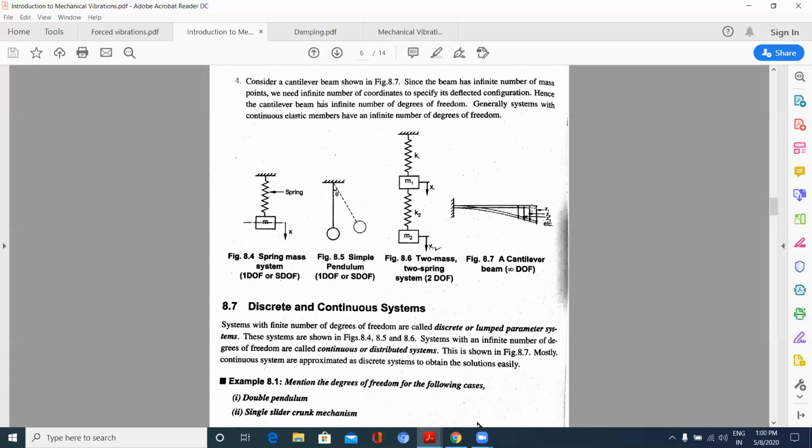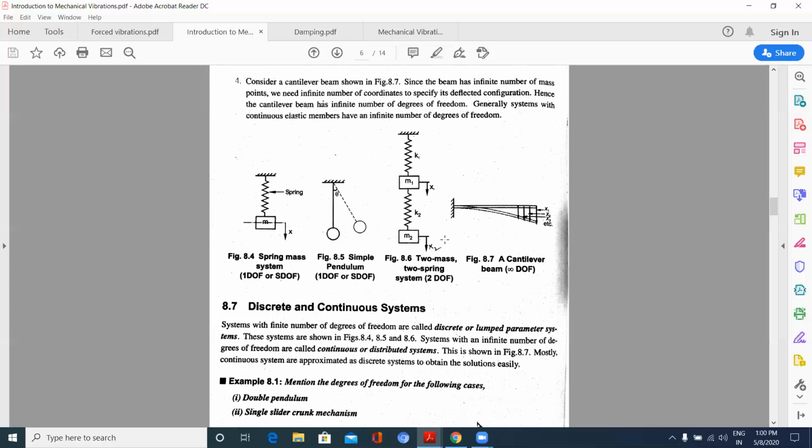Now the cantilever, it is an infinite degree of freedom system, where this beam, when divided into an infinite number of parts, I have to define the position of this cantilever beam with respect to n number of parts.